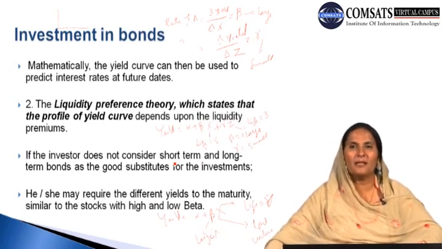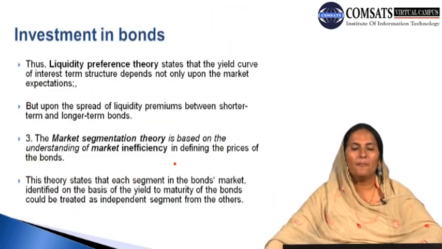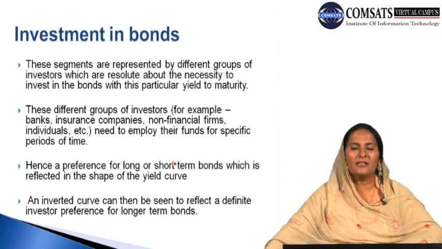That liquidity premium is another important factor which is required to determine the profile of the yield curve. And then we have the market segmentation theory, which relates to the understanding of market efficiency or inefficiency in defining the prices of bonds. If we can define the prices of bonds properly, we can say that the market is efficient, otherwise inefficient.